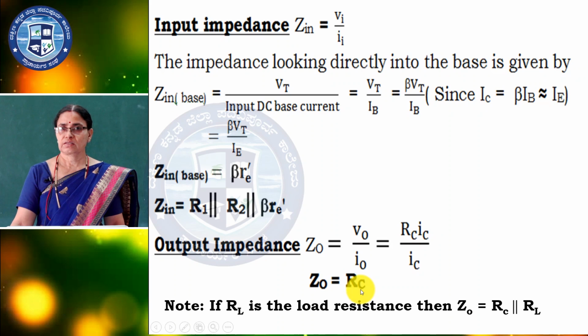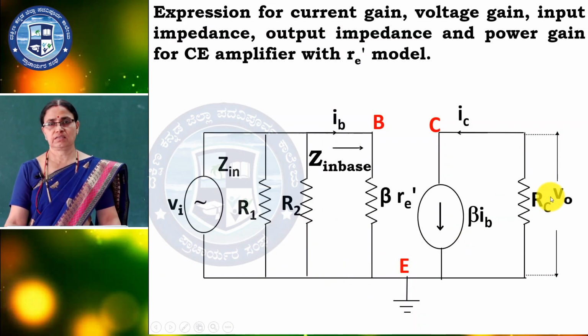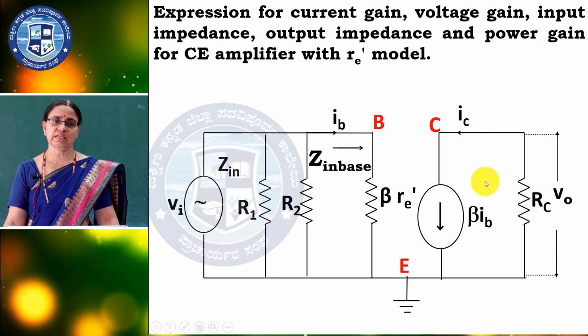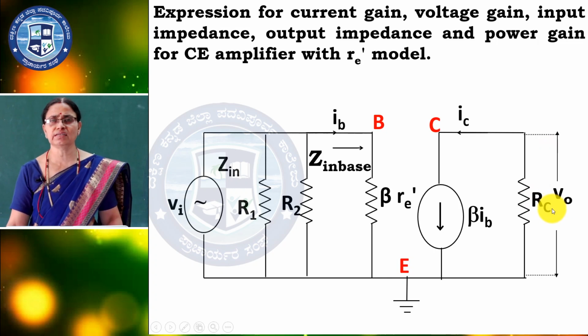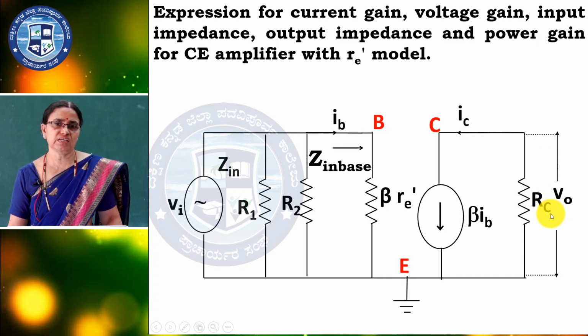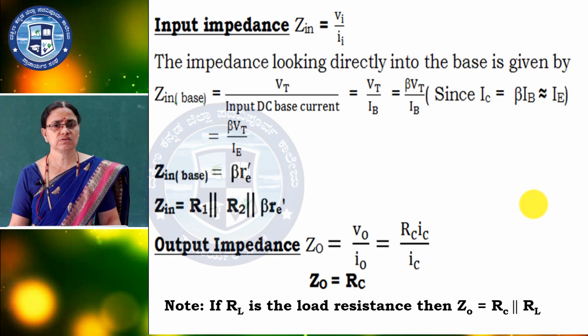Here one thing you have to note, I did not mention here, if they give RL in the final examination, you have to take it parallel. When you are deriving, no need of writing that, but in the problems if they give RL, the load resistance parallel to RC only. In that case, you have to consider ZO is equal to RC parallel to RL. So, both are in parallel.